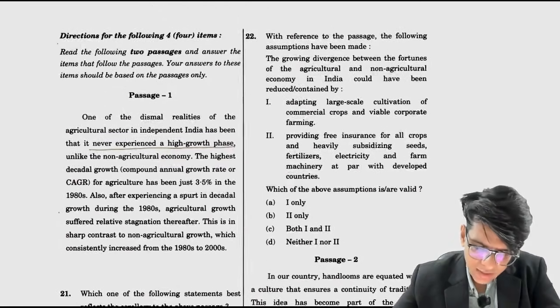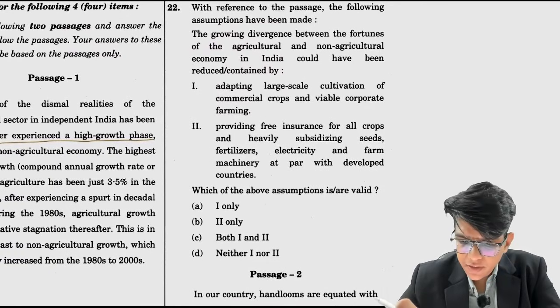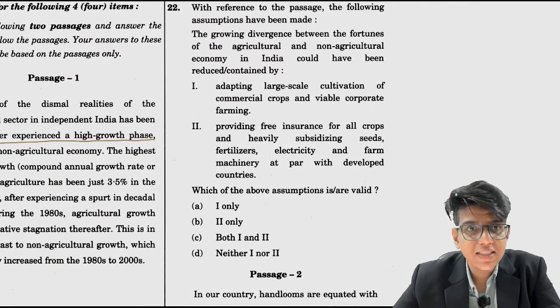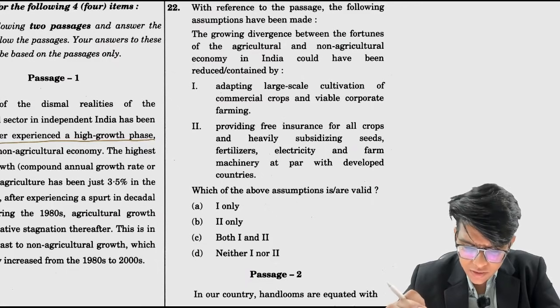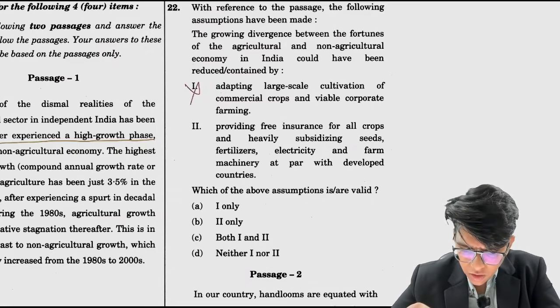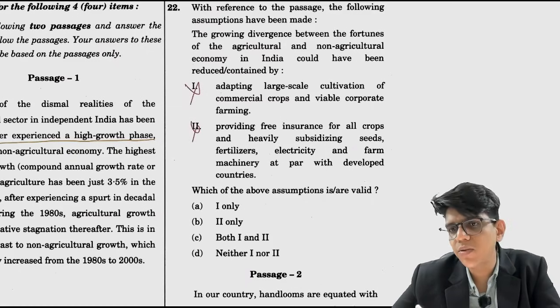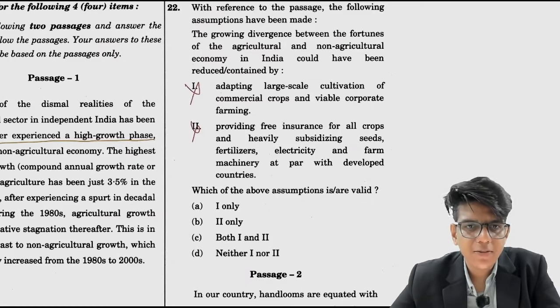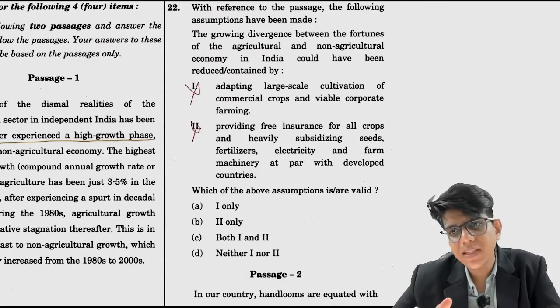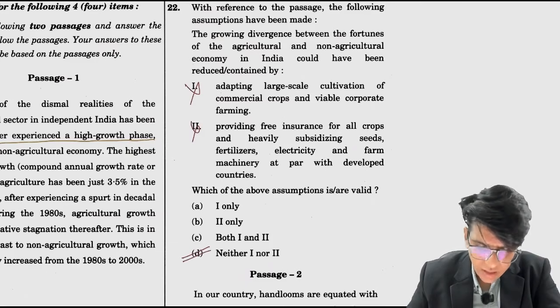Understood? Next, with reference to the following passage, the following assumptions have been made. The growing divergence between the fortunes of agriculture and non-agricultural economy in India could have been contained by adopting large-scale cultivation of commercial crops and viable corporate farming. No such solution is discussed in the passage. Providing free insurance for all crops and heavy subsidies. No such discussion is done in the passage. We don't know the solution, so we can't assume that doing this would fix it. Even after doing everything, agriculture growth may not have been that much. So we don't know, and there is no mention of this in the passage, so these two options should not be correct according to me. Okay, so option D has to be the answer here.